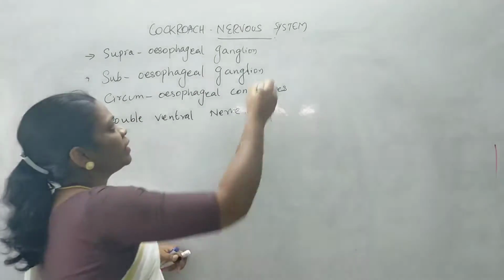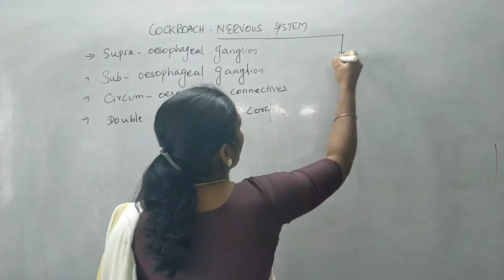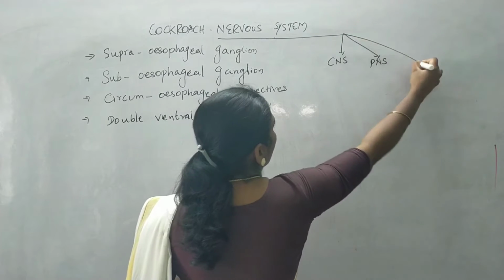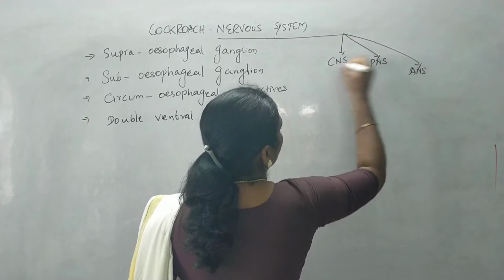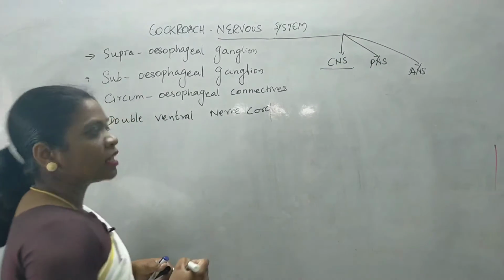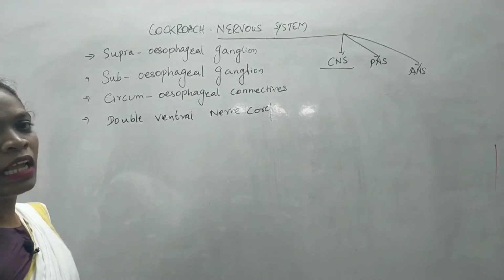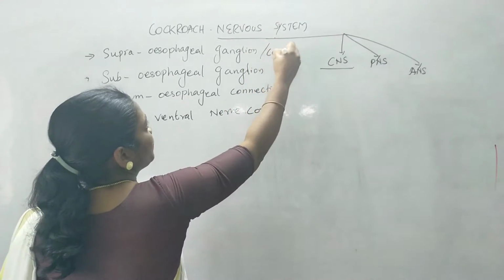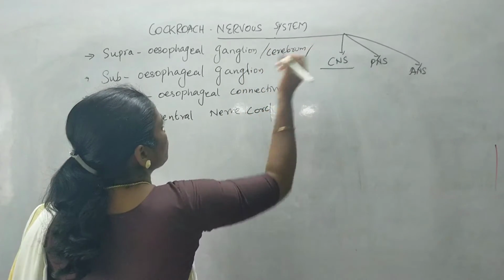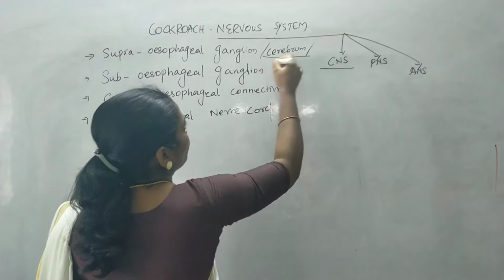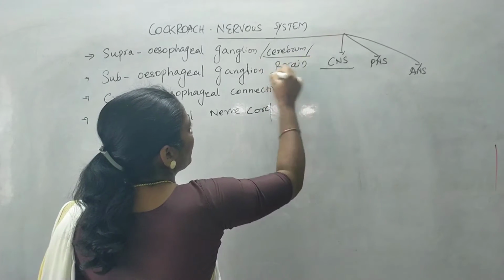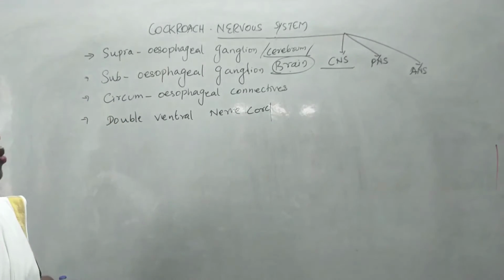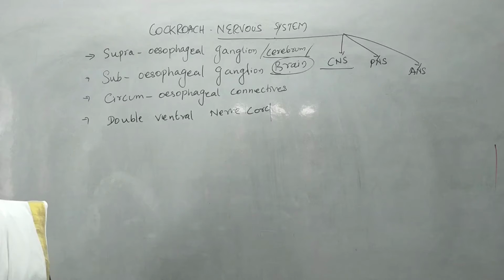As we all know, we can divide the nervous system into three major categories: central nervous system, peripheral nervous system, and autonomic nervous system. Here the central nervous system is nothing but the supraesophageal ganglion. Supraesophageal ganglion is also known as cerebrum, or the brain of the cockroach. So it is considered as brain in this group of organisms. Now we will go along with the diagram to learn about all these structures in detail.